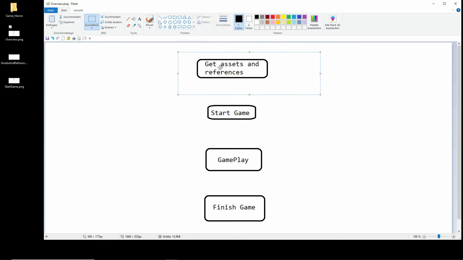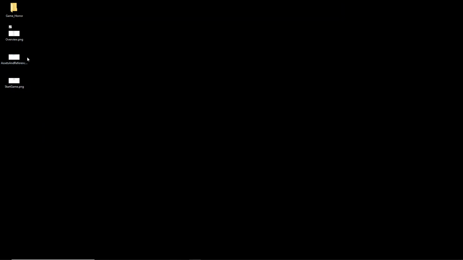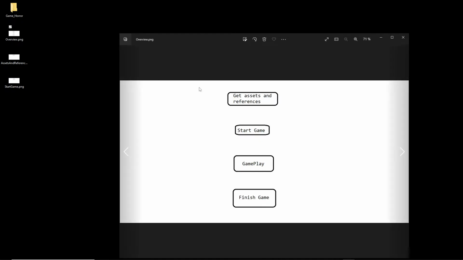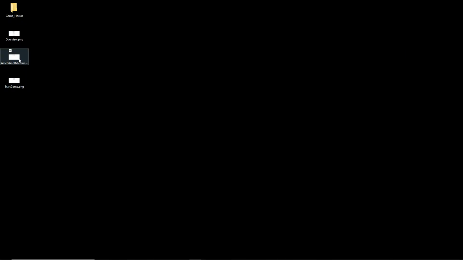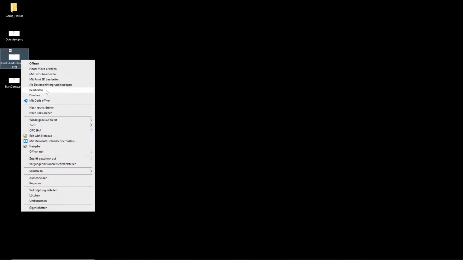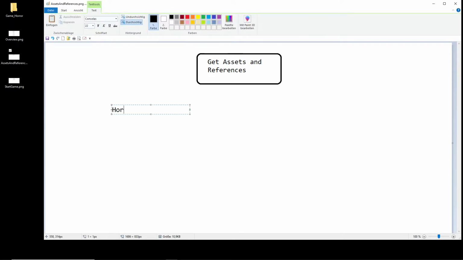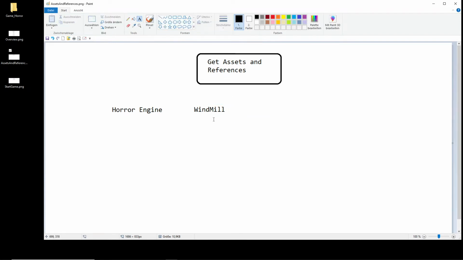And when I start to think about this block, what I do is take this block here and create a new one. And here you can see I take this one out, and now I make it here. So I open this up and you can see get assets and interface, and I have not created it all. Let's work a little bit. So we know in my last video I have the horror engine. I use the horror engine and I use this windmill asset. I don't know what the absolute name is, but okay, use the horror engine and the windmill asset.